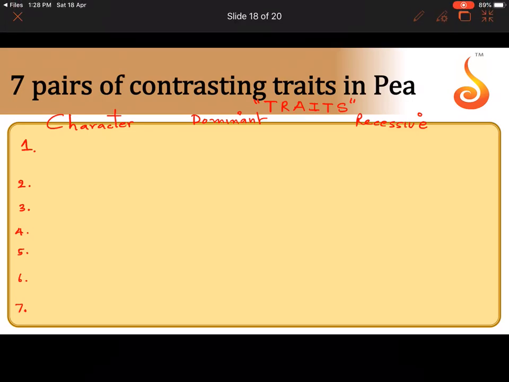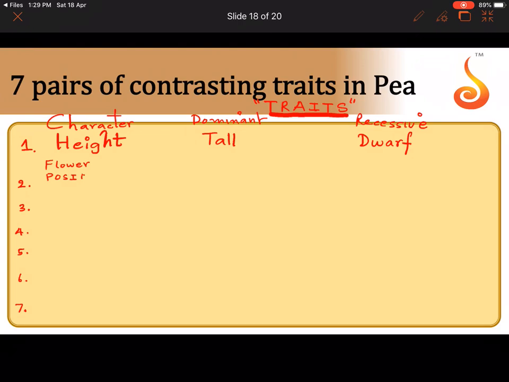First, he studied, it's not in a specific order, so let us write height. He studied the height of the pea plant. He saw the dominant trait was tall, the recessive trait was dwarf. See, tall and dwarf are 2 forms of the same character. In the beginning itself, I told you the contrasting forms of a character are referred to as traits. Okay, then he studied the flower position. The second one is flower position.